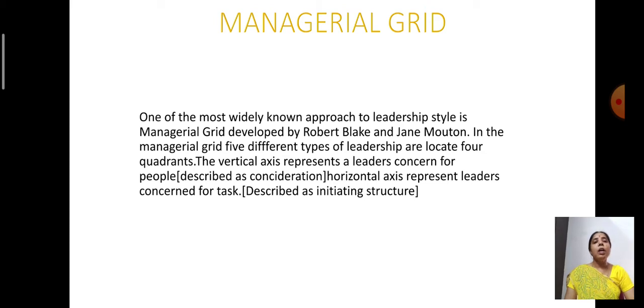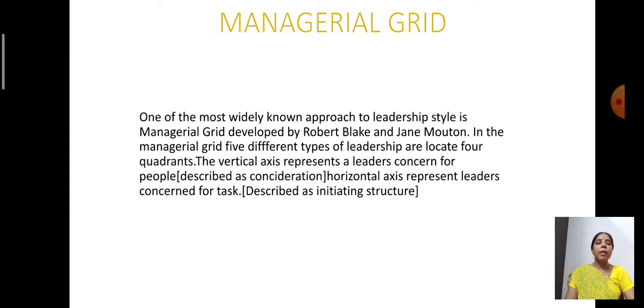And again, on the basis of behavior also, that is traits. On the basis of behavior also, leadership styles are classified. Traits theory, we observed that the leader qualities depend upon the qualities of an individual. And today, the most important leadership style is the managerial grid.